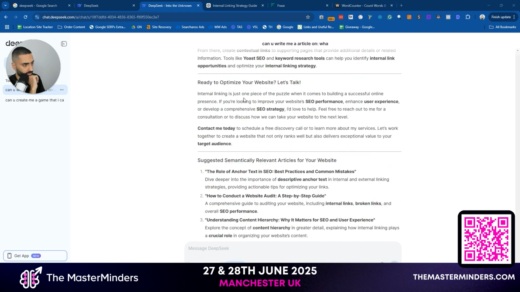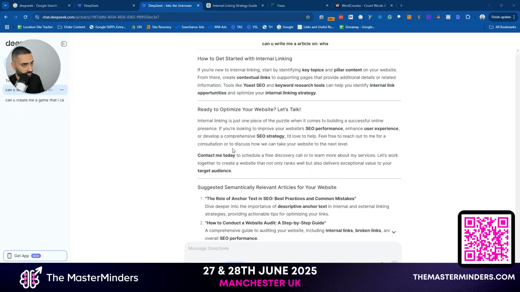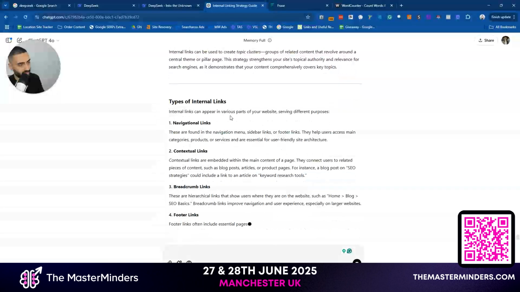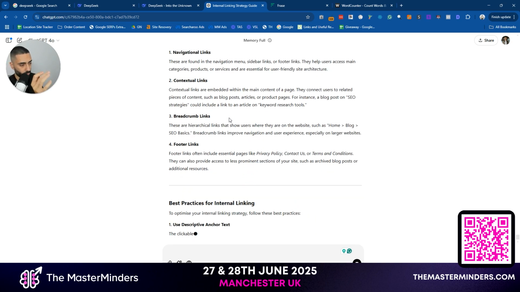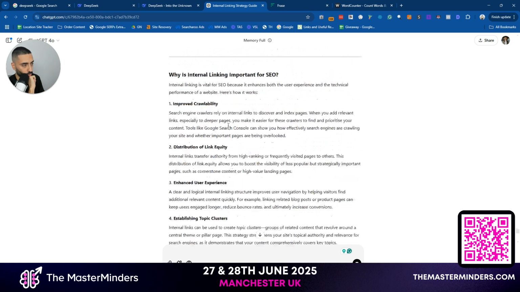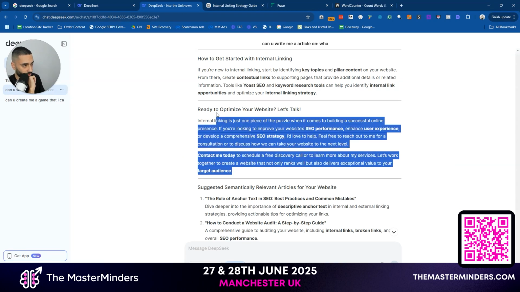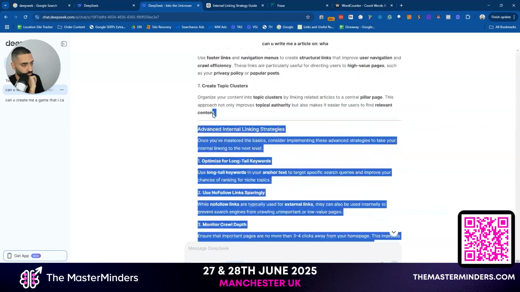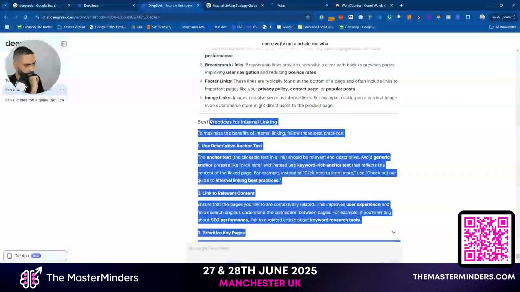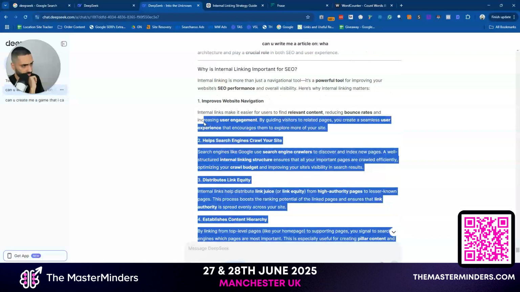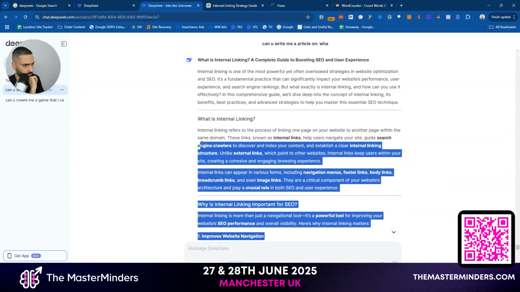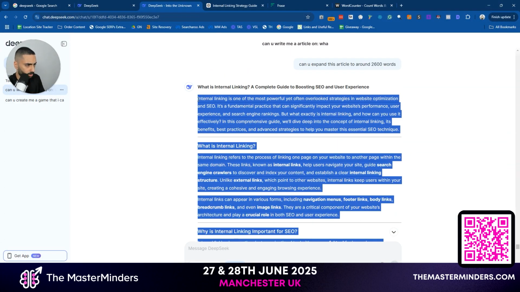Right, so DeepSeek has finished. I'm not going to say it's faster than OpenAI, because obviously we had that little bit of an issue when it came to the actual search, but it has finished. So we're going to take a look at the SEO score of this now, and we'll see what it has actually done. Let's take a look here.